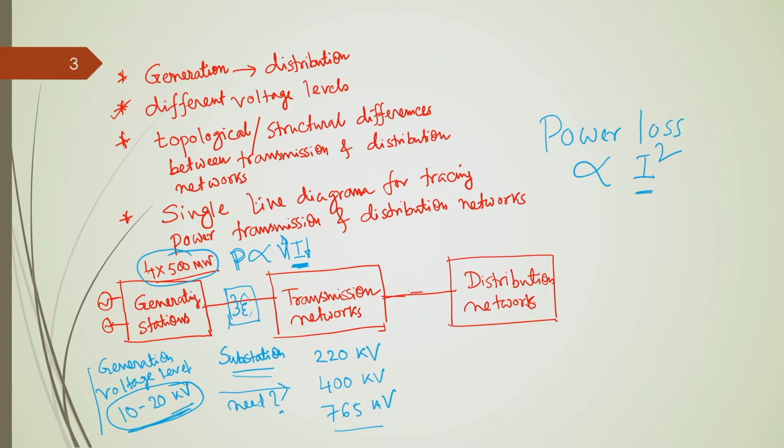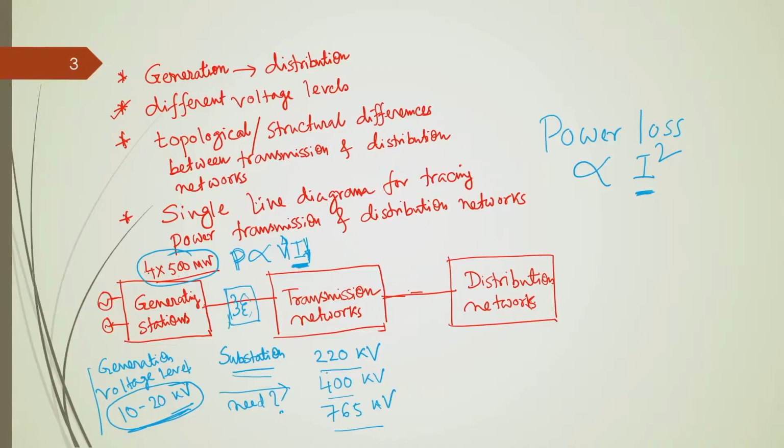Now, if we can reduce the current, obviously this power loss will be reduced. Okay. So, these are the two important things one should remember, for which we change the generation voltage level to a higher value transmission voltage level, or alternatively, that is the reason why the transmission voltage level is higher than the generation voltage level.